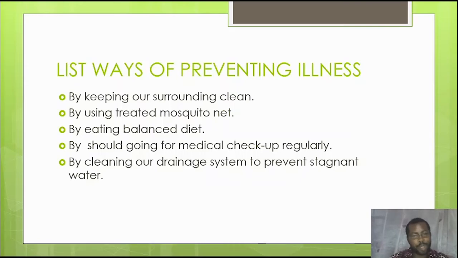The breeding of mosquitoes. So when we clean our drainage system, you will see that the mosquitoes will not be able to breed there and the spread of malaria will reduce. So one of the ways of reducing illness is by cleaning our drainage system. Now, we're not only looking at malaria, we're also looking at typhoid.